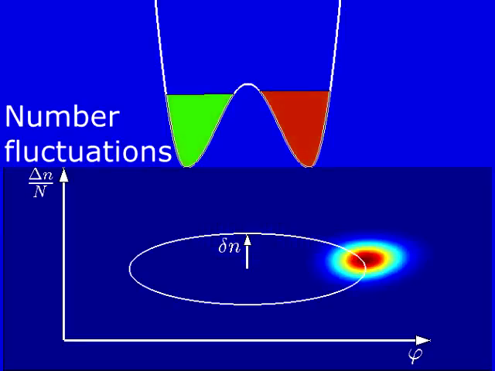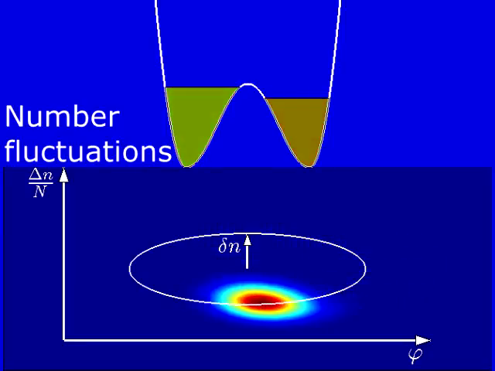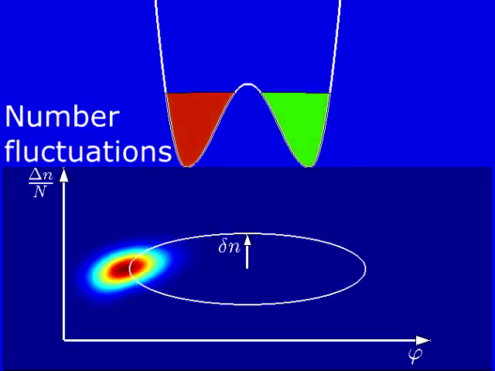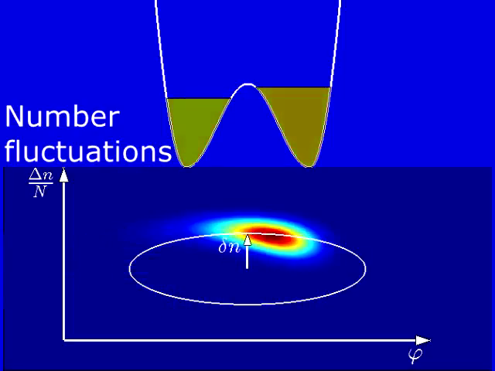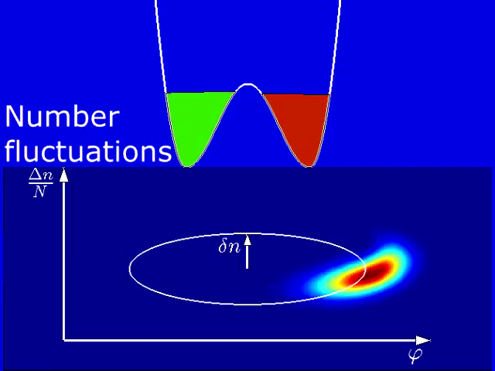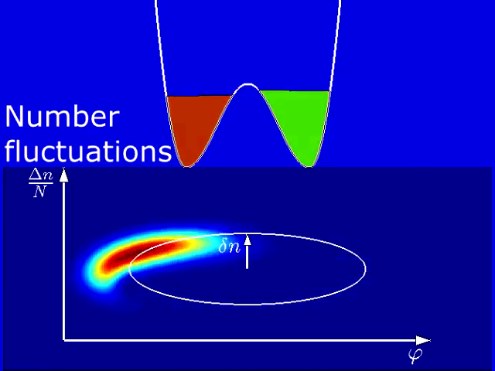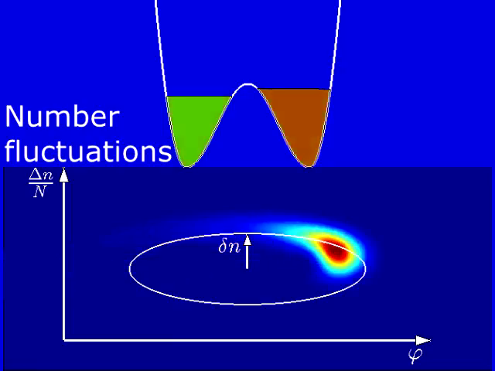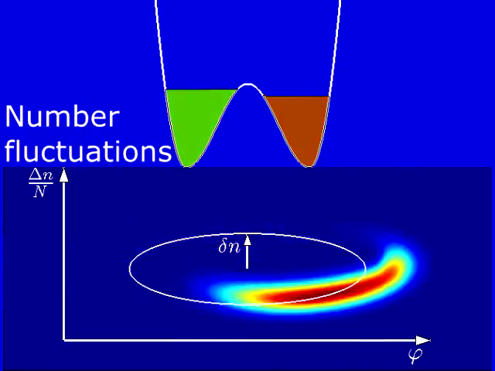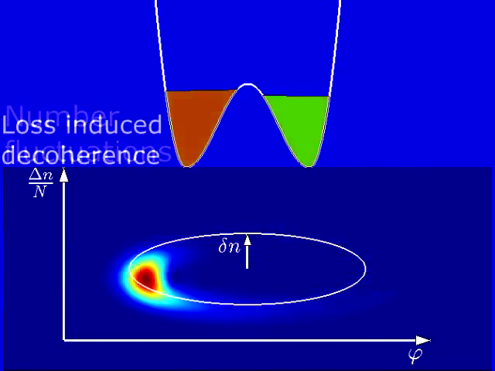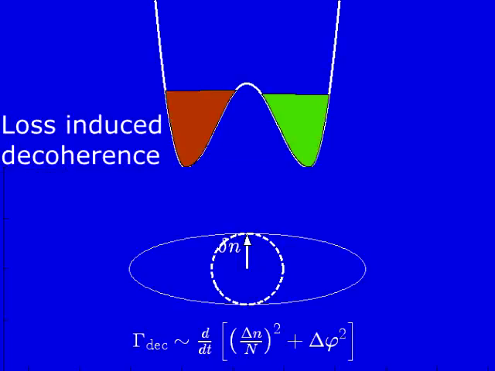These number fluctuations are translated into phase fluctuations, but this time, due to the squeezing effect, the phase fluctuations created by the number fluctuations are much larger than in the case of a non-interacting system. This means that loss can induce decoherence and enhanced decoherence in the system.